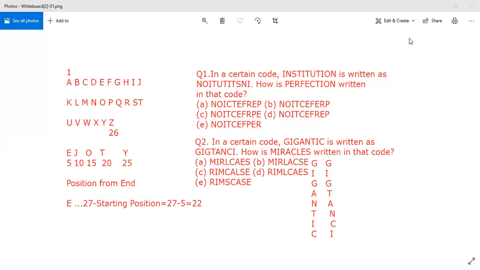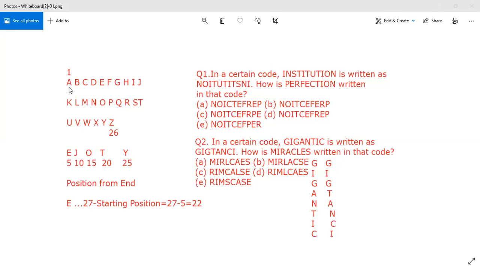Okay, the name of this topic is coding and decoding. In coding and decoding questions, first of all you are advised to write the alphabetical series on a piece of paper so that you can solve various questions. If you solve these questions by looking at this alphabetical series, you will be able to solve them in a very short span of time.